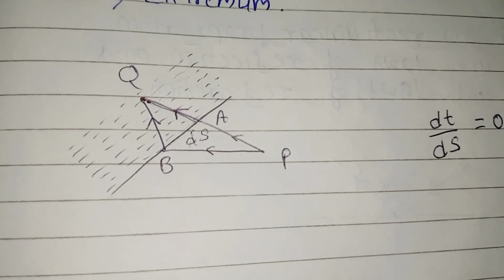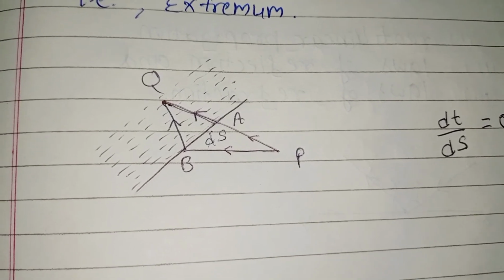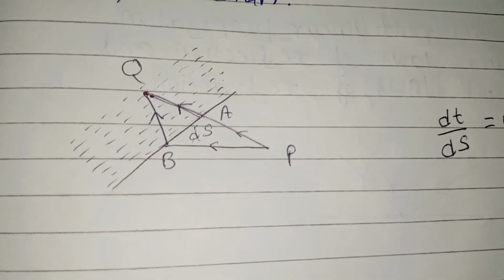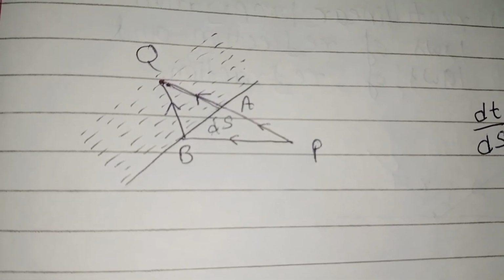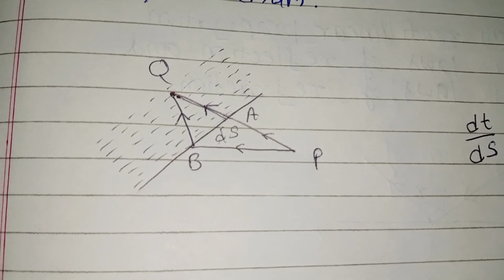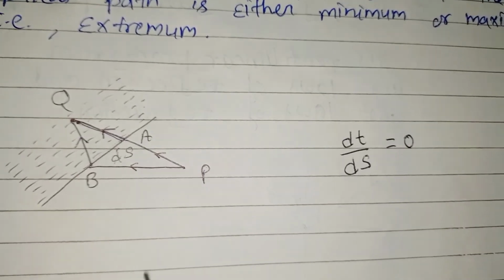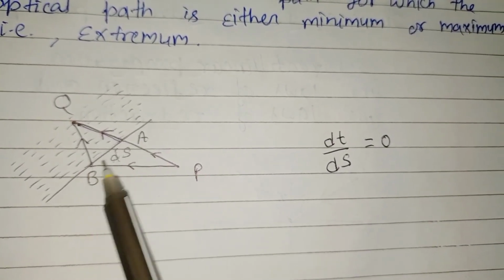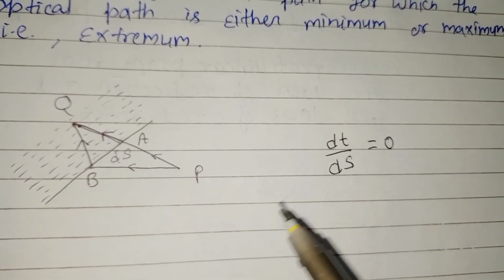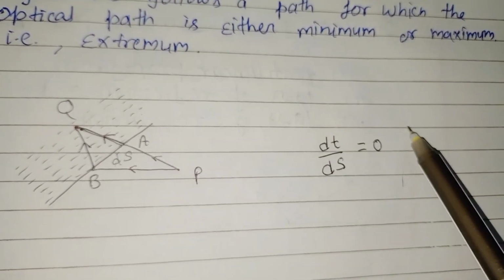As path A is shorter than the path B, the light wave will take less time in path A as compared to path B. So there will be a time difference and we consider it dt, the time difference between the light traveling from path A and traveling from path B. So according to the Fermat principle, if ds is not too large, means the difference between path A and path B is very small, we can consider that dt upon ds is equal to 0. It is the Fermat principle.